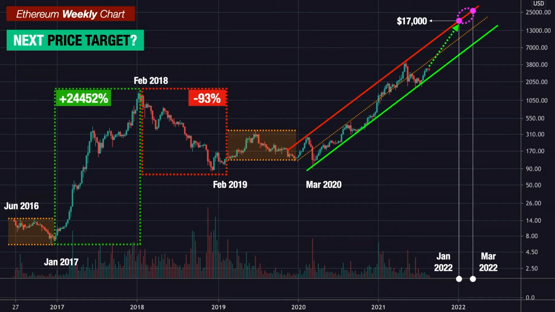If Ethereum comes back and retests the resistance around March next year instead, then that will bring Ethereum to the level around $25,000. Although no one in the world can predict the exact price in the future, I won't be surprised if Ethereum hits somewhere around the $17,000 to $25,000 price range over the next 6 months. And based on the current price, that will be a potential 5x to 8x return on Ethereum.